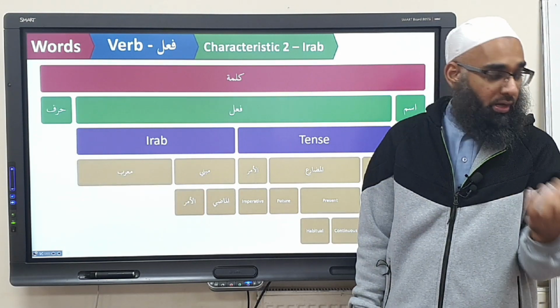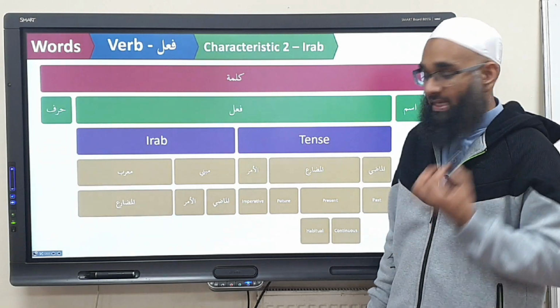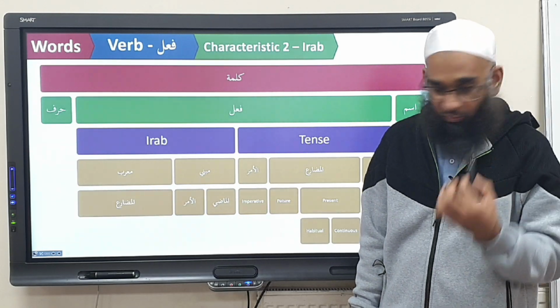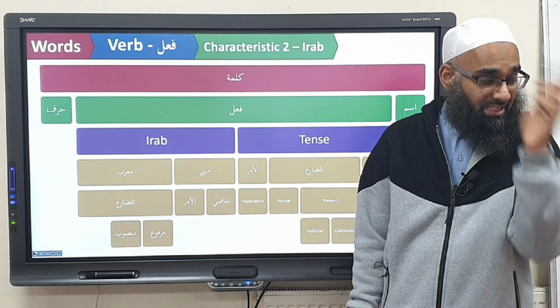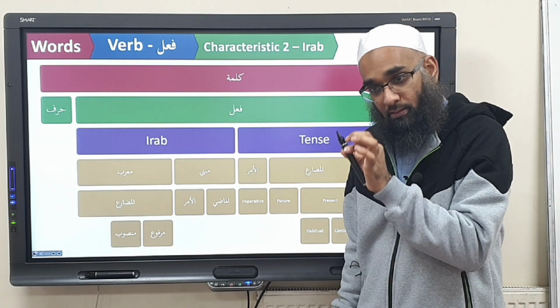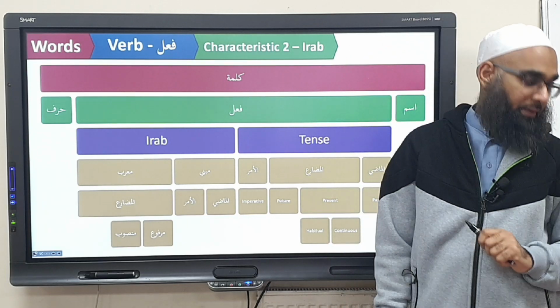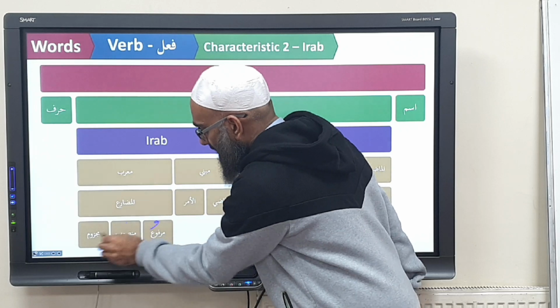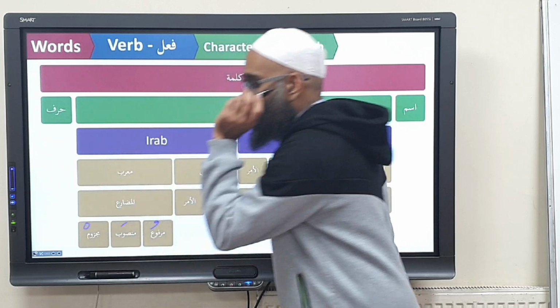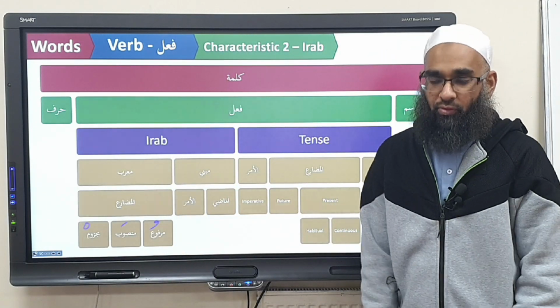And the mudari is mu'rab. What states can it come in? Marfu', mansoob and majzoom, while the ism has marfu', mansoob and majroor. Does everybody understand? Marfu' has a dhamma, mansoob has a fatha, and majzoom has a sukoon. So there are three states of the verb.